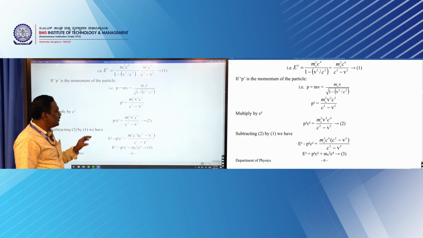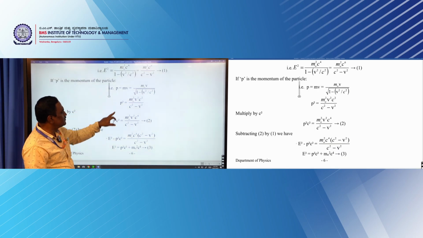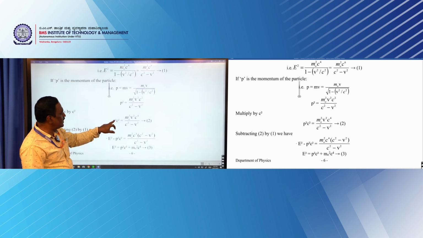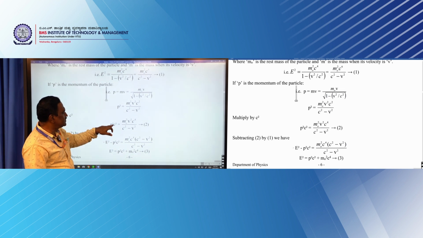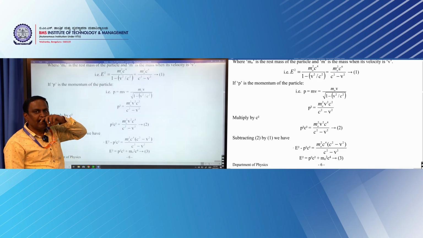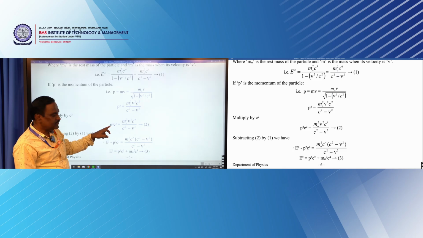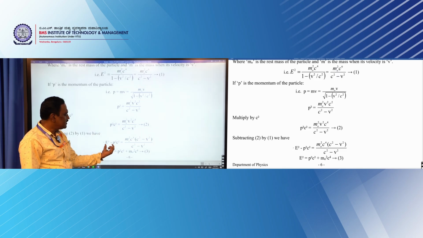Now, what will we do? We will match the dimensions of these two equations by multiplying by c². p² is multiplied with c², so that the dimension of equation 2 is the same as the dimension of equation 1. Then this is a square of energy, and this will also be a square of energy. You can take their difference, that will be the kinetic energy which is required.